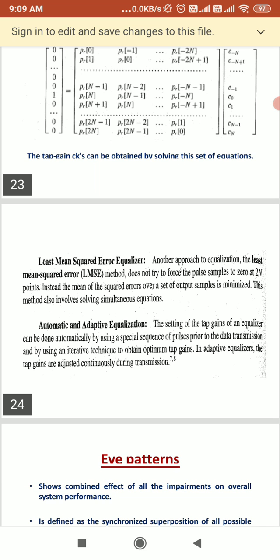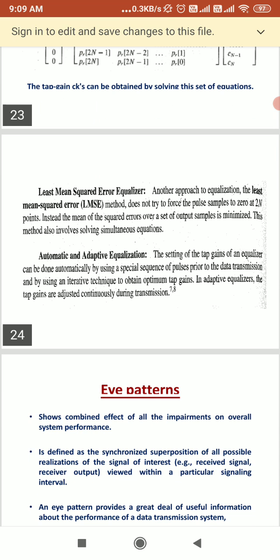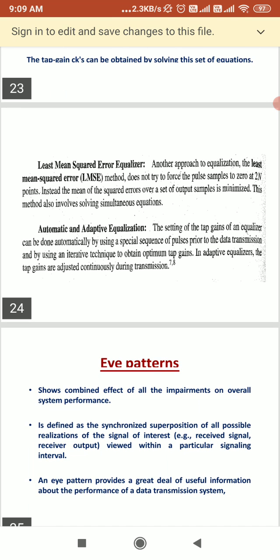In an adaptive equalizer, the tap gains are adjusted continuously during the transmission. Here we have finished the different types of equalizer. There can be a question like explain equalizer and its different types, so you should explain these types in a short manner.